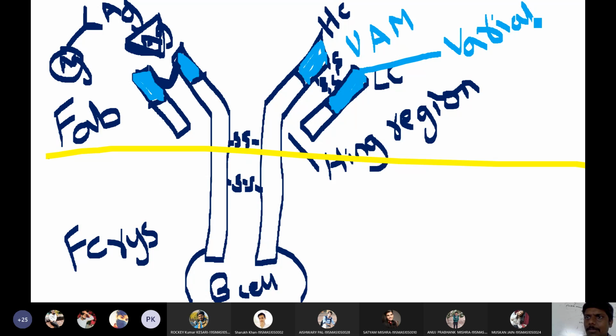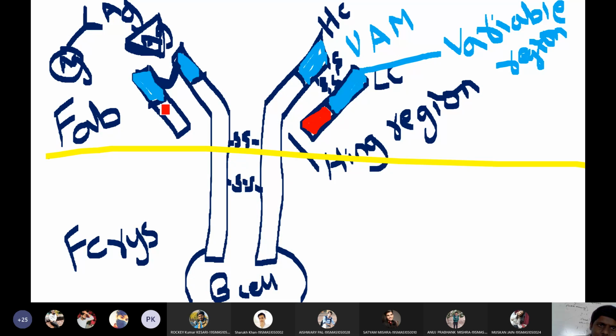Variable region. So the top portion of the antibody is called the variable region. Now the bottom portion of the light chain is called the constant region because there won't be any change in this region.